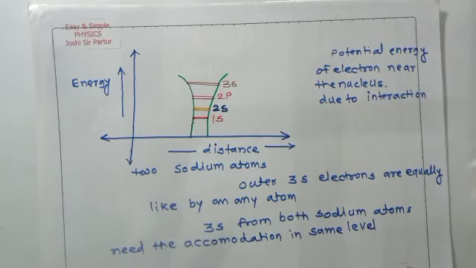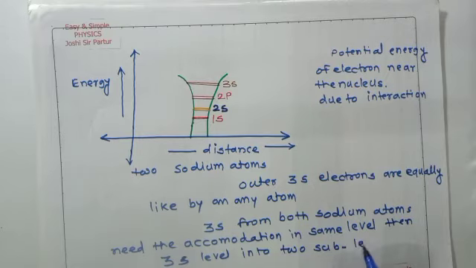This is made possible when the 3s level is split into two sublevels, so that Pauli's principle is not violated.